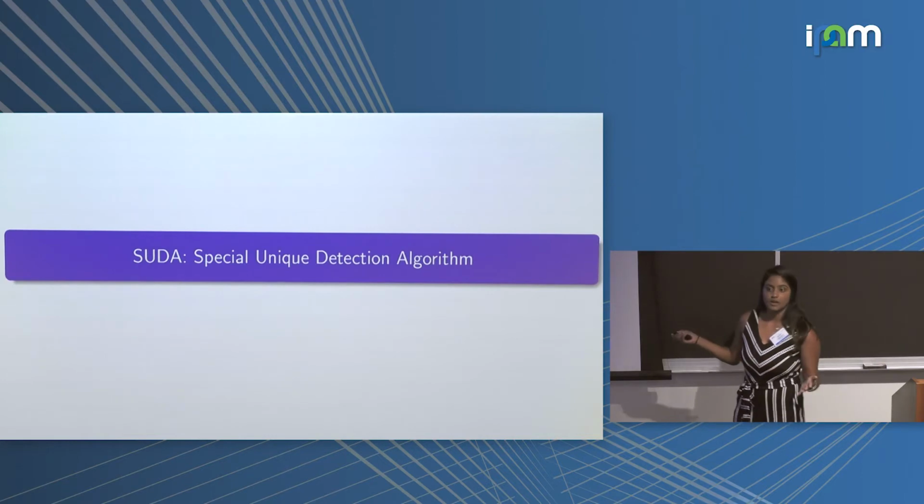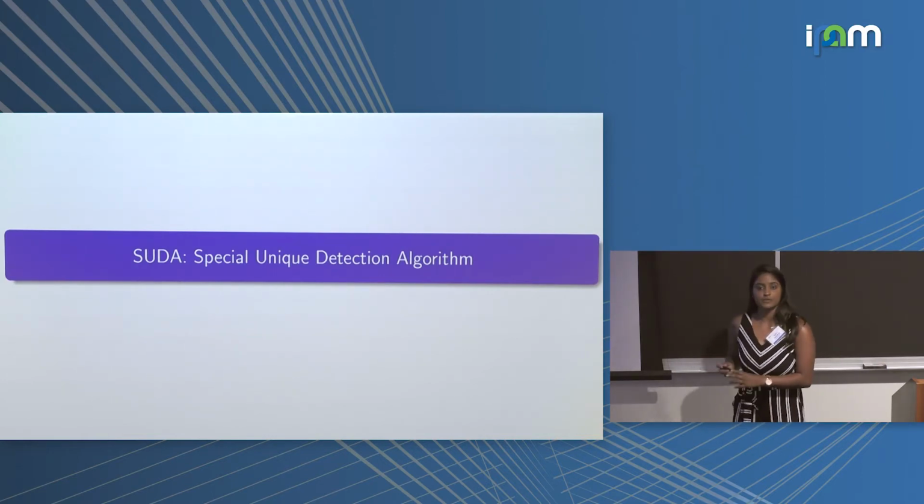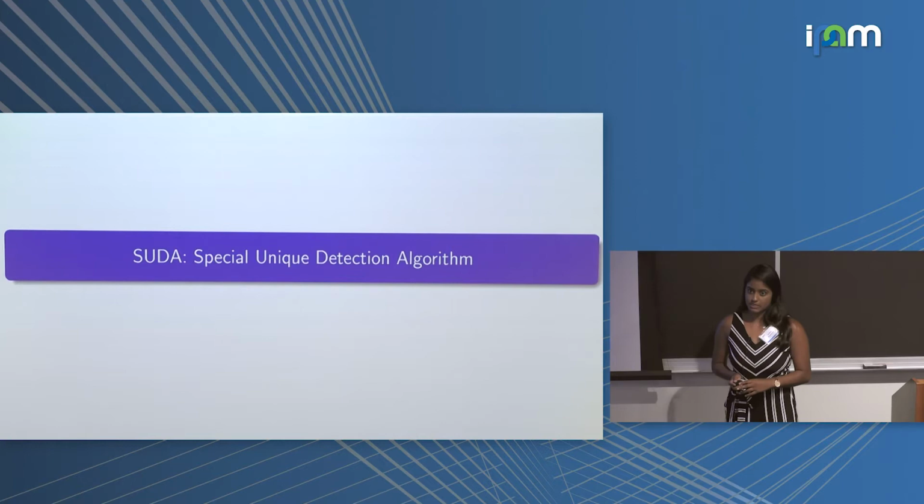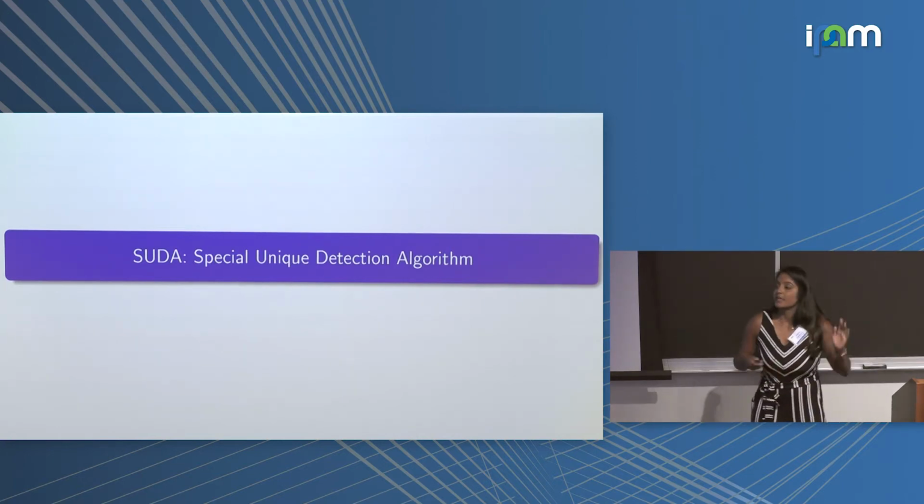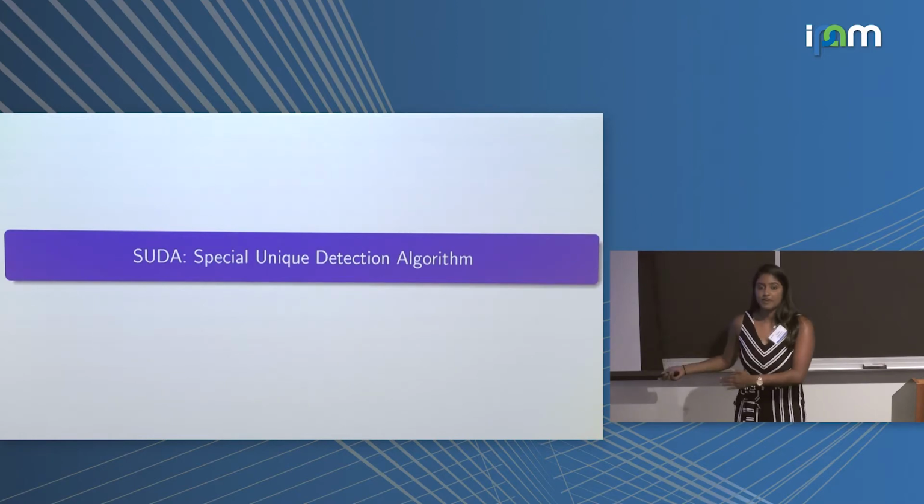So this is where SUDA, the Special Unique Detection Algorithm, comes in. This is an existing algorithm in a field called Statistical Disclosure Control, and its focus is on finding individuals in a data set that have unique characteristics. The idea is if an individual has unique characteristics, then they have a higher probability of being re-identified, and therefore they could uniquely identify the row.